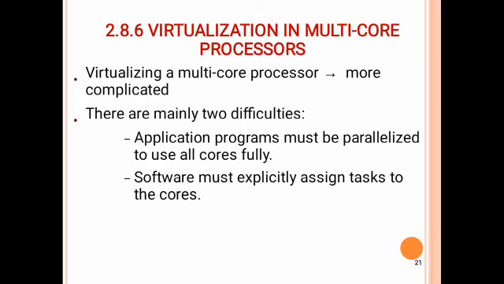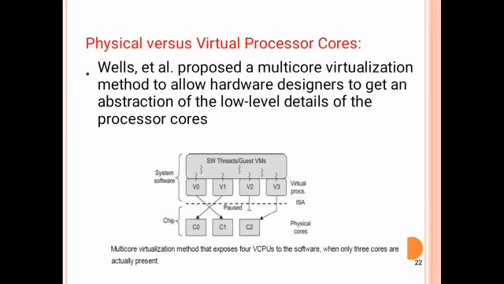Last topic is virtualization in multi-core processors. If you virtualize a multi-core processor, the process is more complicated. There are two difficulties in virtualizing processors. First one, application programs must be parallelized to use all the cores fully. If you virtualize multi-core, the first difficulty is that we must parallelize the application program. Second one, we must explicitly assign tasks to the cores. These are the two difficulties in virtualizing the multi-core processor.